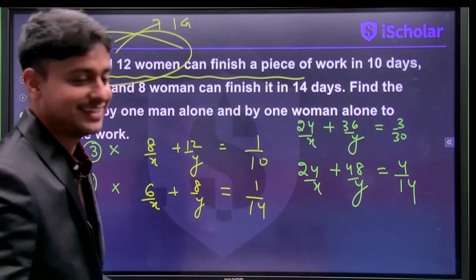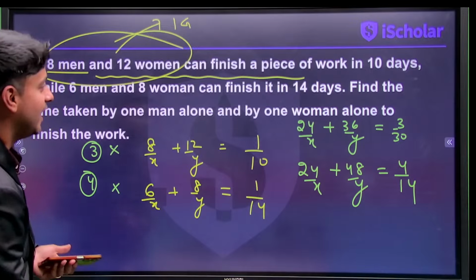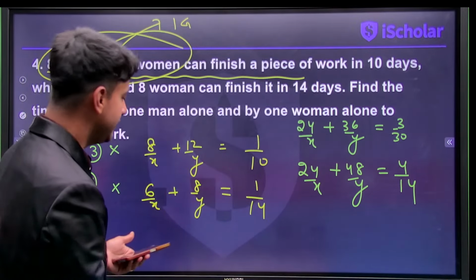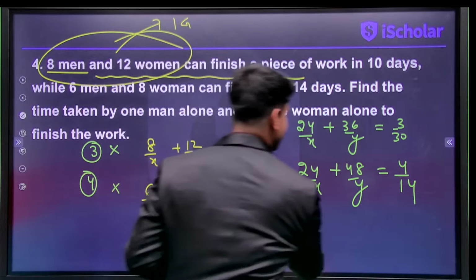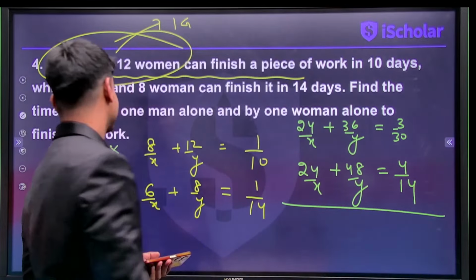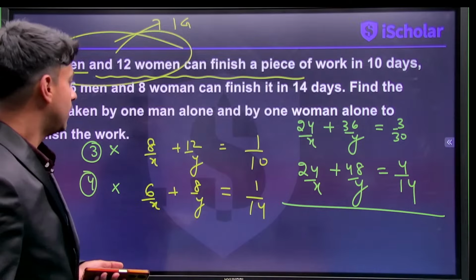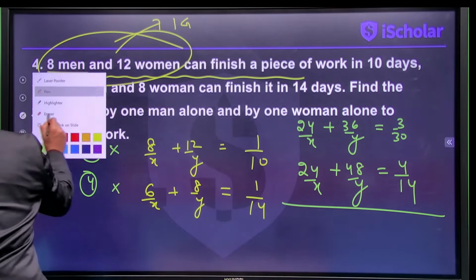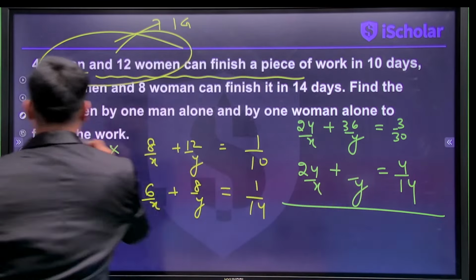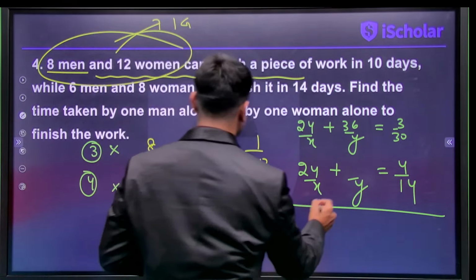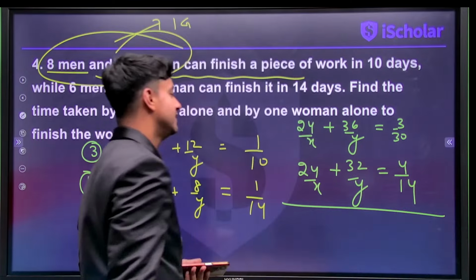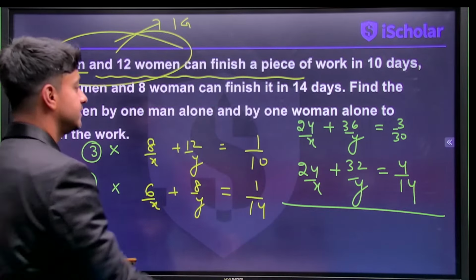Correct? Yes. So now we can actually eliminate, right or not, everybody? Yes, we can actually eliminate the equations. So how much are we getting? 8 4s are 32. Yes. So how much are we getting? Come on, everybody. 12 3s are 36. 8 4s are 32. So now we have to subtract.